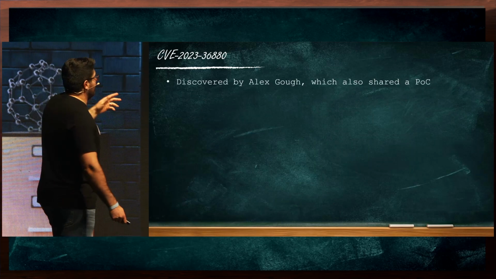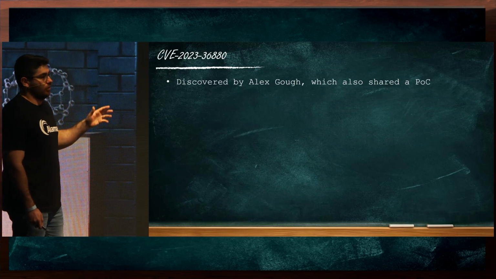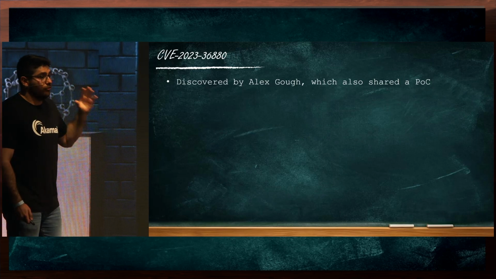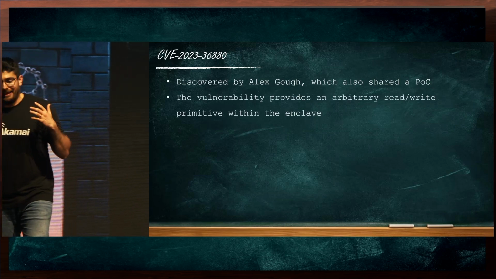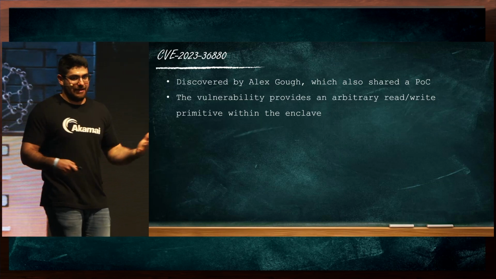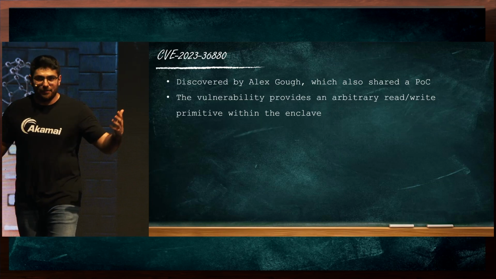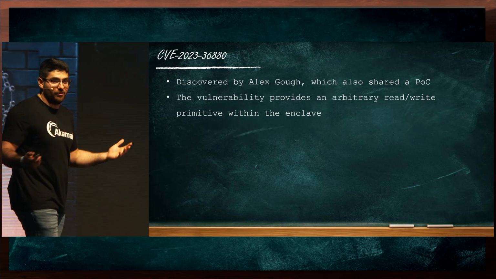This vulnerability was discovered by Alex Go, I hope that I pronounced this correctly, from the Chrome security team, which also shared the POC. The vulnerability is actually pretty simple, and it provides an arbitrary read-write primitive within the enclave. So we're not talking about a debuggable enclave like before. It is a normal signed enclave, which we shouldn't be able to access.